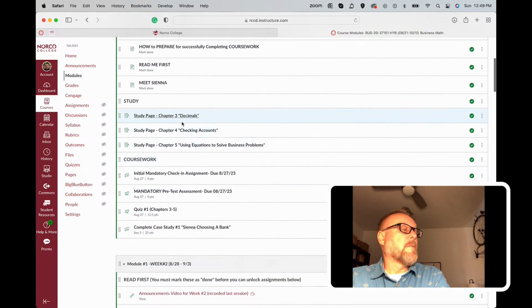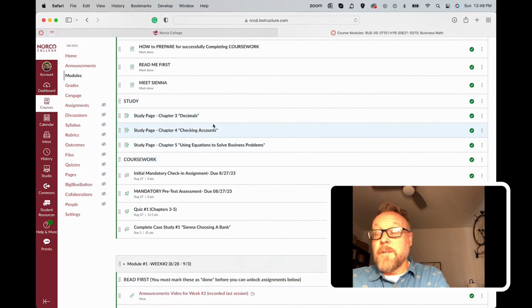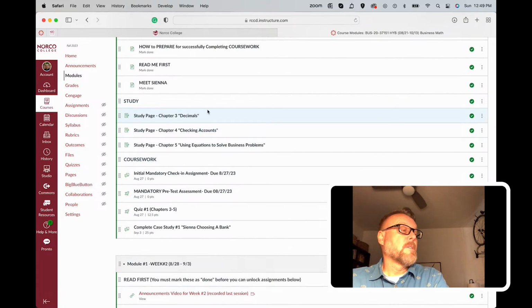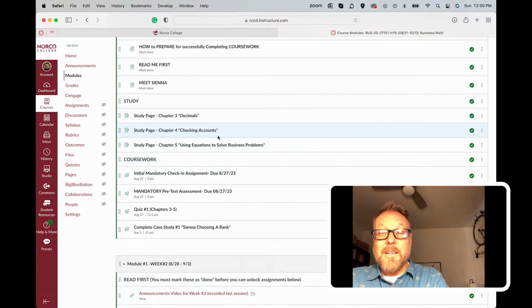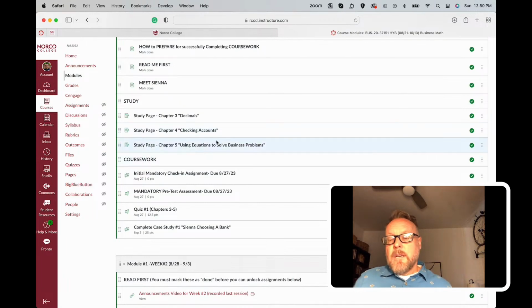The first week you have 3 chapters to cover. They're all fairly, hopefully, a reminder. You're going to be talking about decimals, a little bit about checking accounts, and then you're going to be focusing on solving equations, which are typically going to be some very small, very minor and basic algebra in that first week. And this is just going to be how to isolate the x or isolate the y, and it becomes valuable on certain kinds of problems, which I'll be showing you in class.